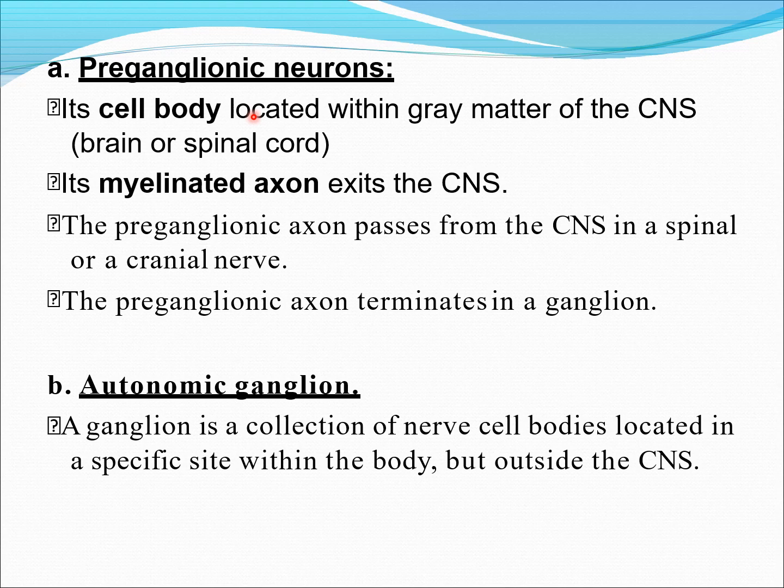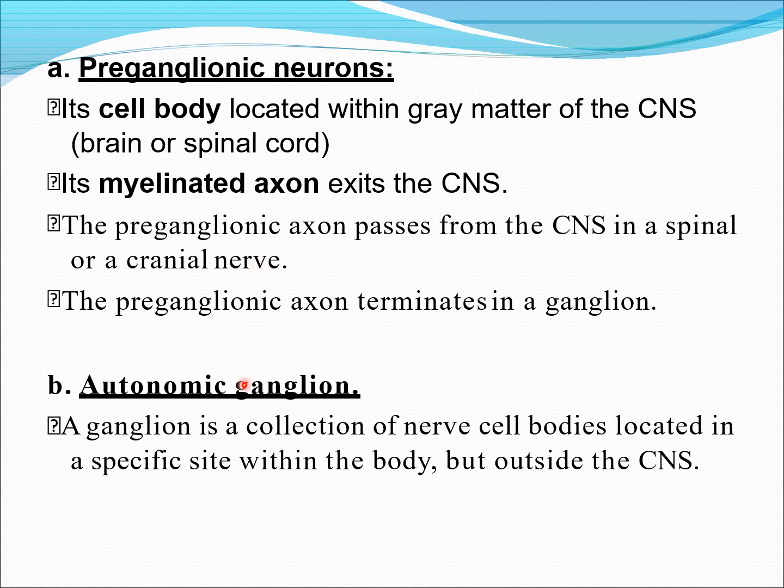The CNS consists of the brain and spinal cord. Its myelinated neuron exits the CNS, passing in the spinal nerve or in the cranial nerve. Then it terminates in a ganglion.